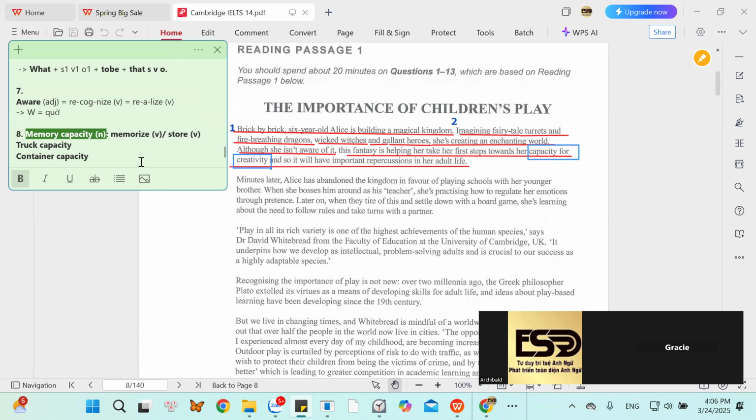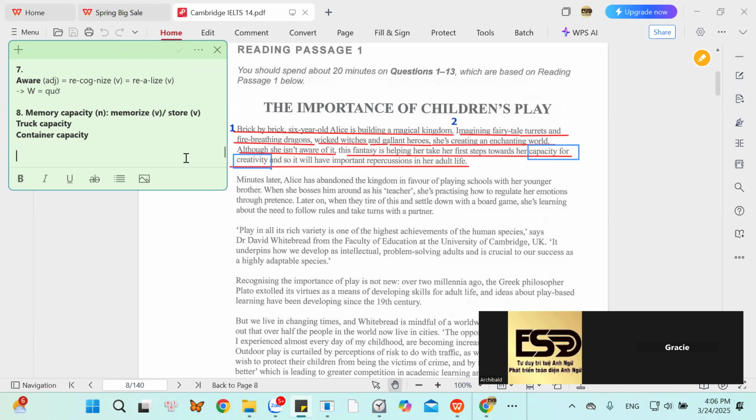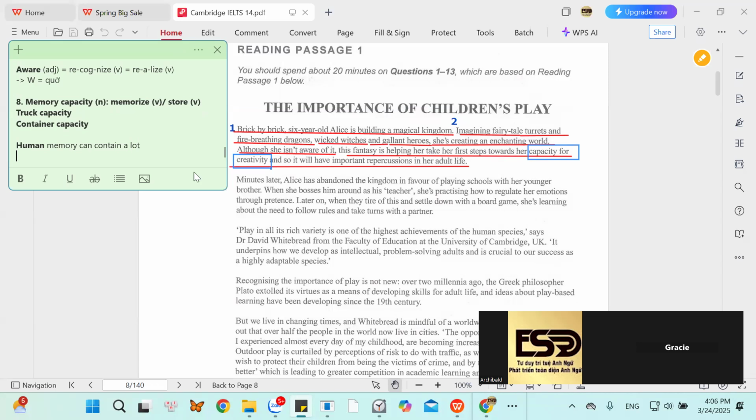Human memory can content a lot. You say human memory can contain or content a lot. Is this a right sentence? This is right or wrong?